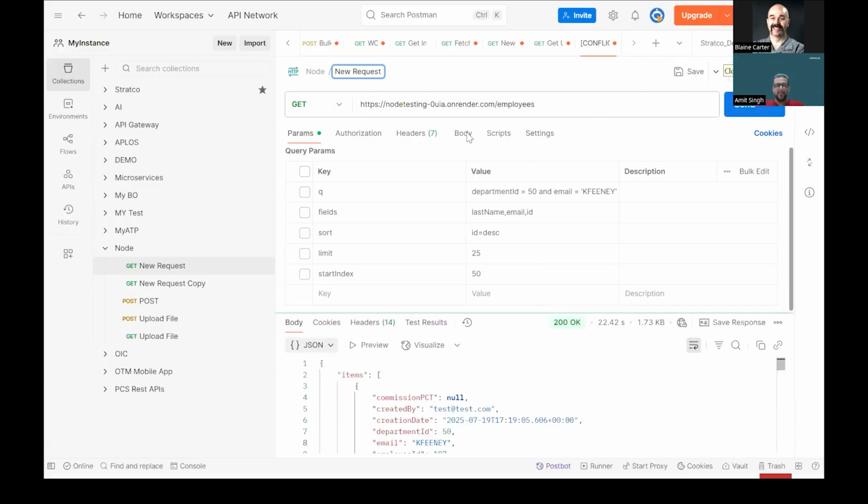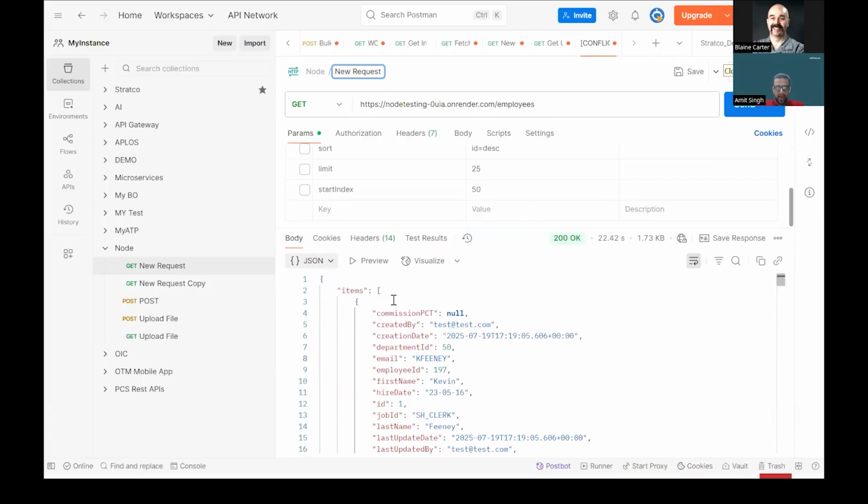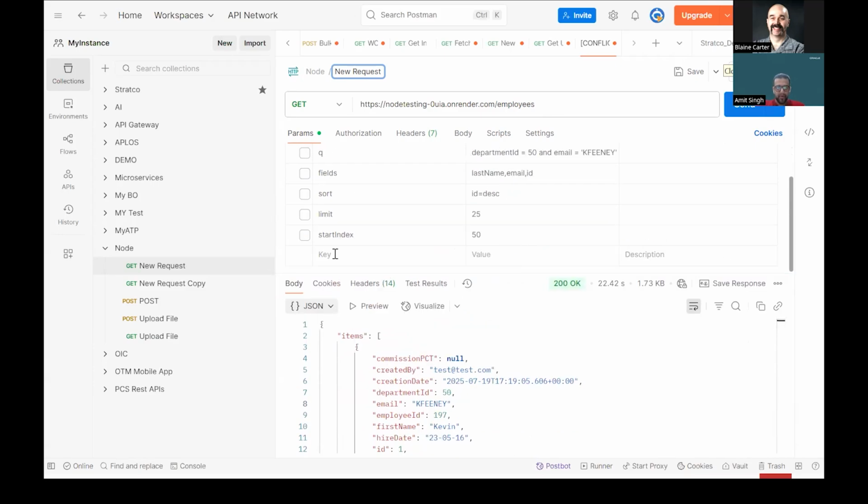This is the reason I have deployed it to some free server. So initially to heat it up, it will take a couple of seconds. So yeah, I got all the data, right? As I was saying, what I can do is pass only a couple of fields here, right? So in that case, it will just send me email ID and last name.